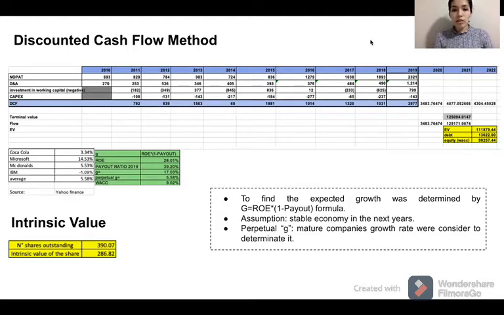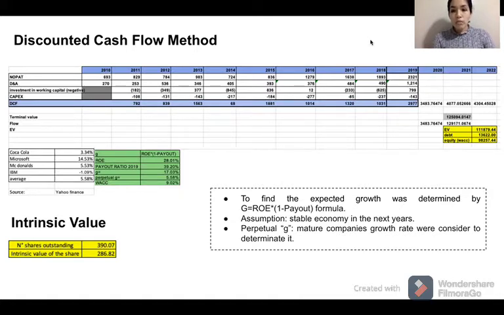After that, to get the growth rate for the next 3 years for the projection, we use the Harvard formula, which is ROE times 1 minus the payout, and the result was 17.03%. So the DCF growth in 2020 and 2021 is 17%.